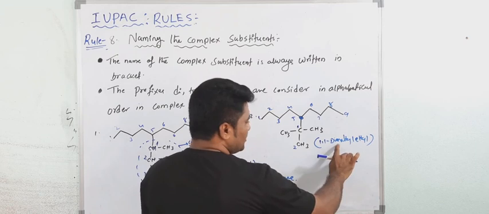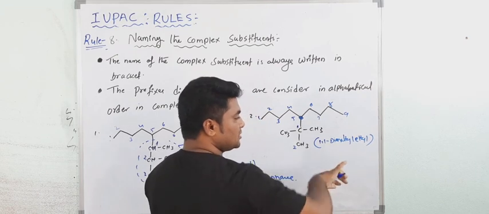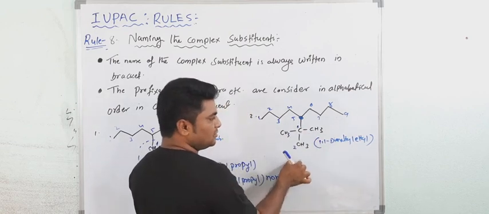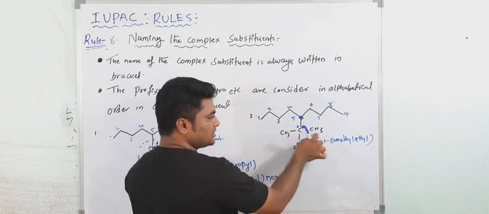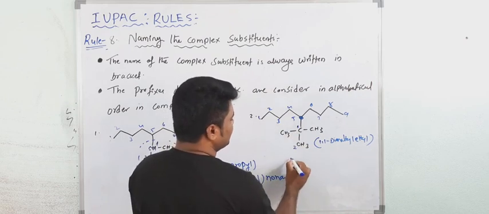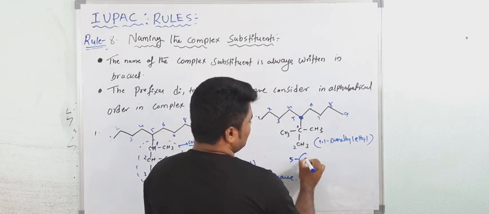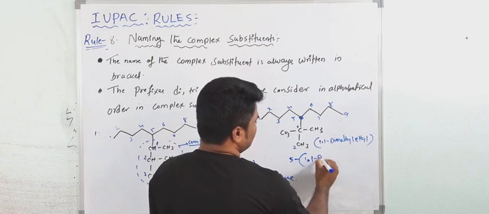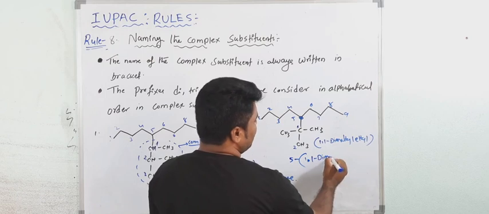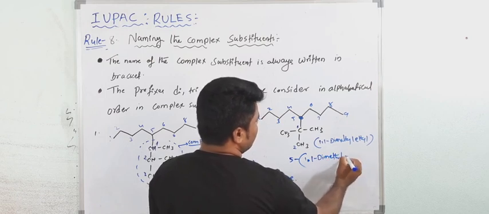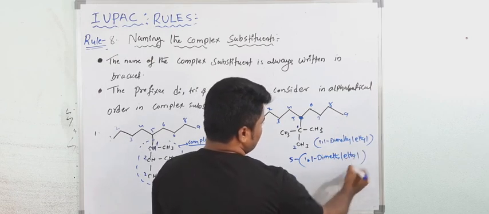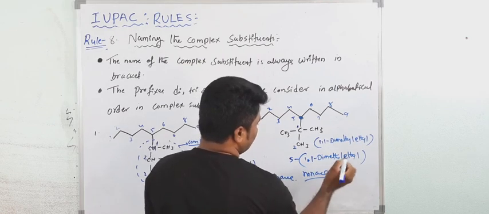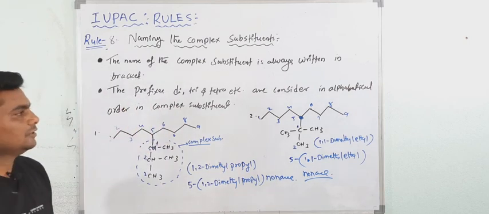See, don't think, sir, this is methyl, this is ethyl, ethyl comes first. Actually, this is what? Parent chain. In this complex substituent, ethyl is the parent chain because it contains 2 carbons and these 2 are the substituent. What would be the name at the fifth carbon atom? See, bracket 1, 1, dimethyl ethyl, bracket close. The first letter always begins with a capital letter. Total 9 carbon atoms. Yes, understood? Write down.